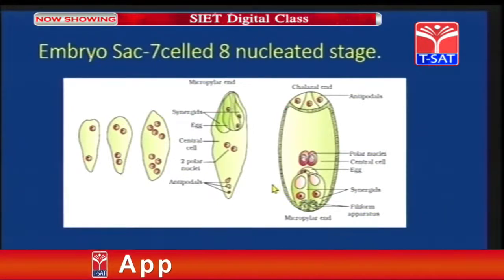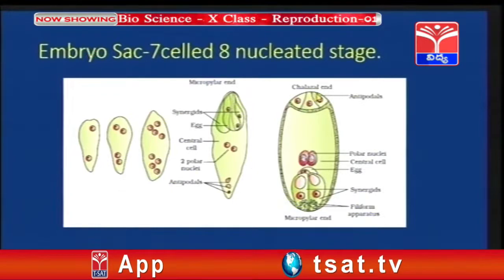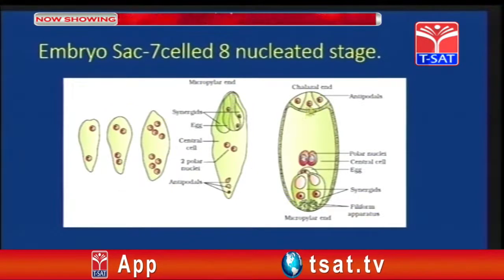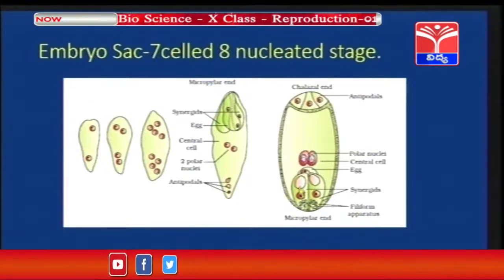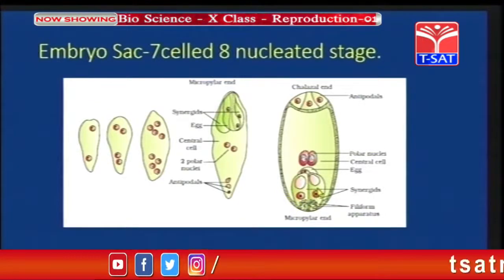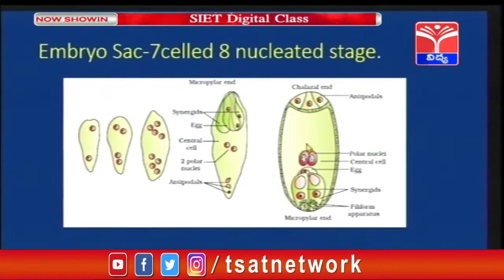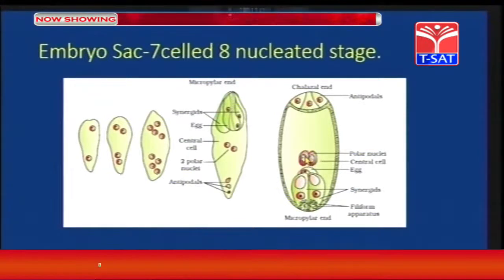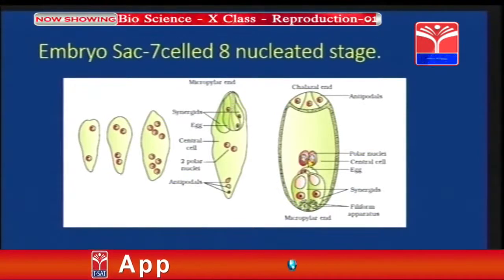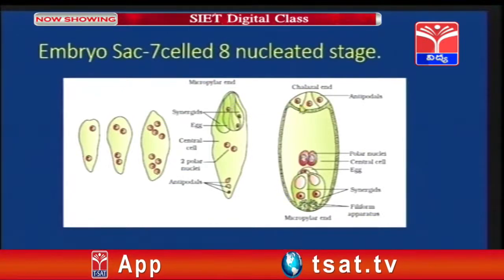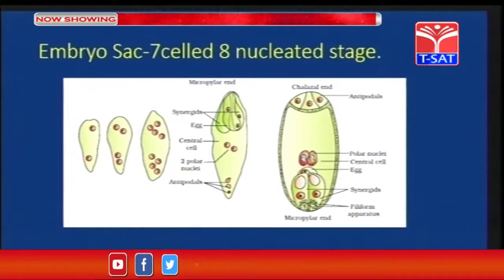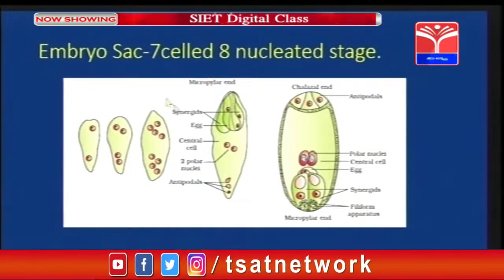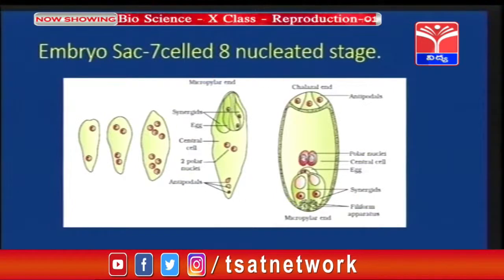So, children, please remember that the 3 cells developed towards the upper side are the antipodals, and the 3 cells developed towards the lower side are 1 egg cell and 2 synergids, and the remaining 2 polar nuclei develop into 1 central cell, that is, in 1 cell 2 nuclei are present. So, 3 cells towards the upper side plus 3 cells towards the lower side and 1 cell consisting of 2 nuclei. So, it is the 7-celled 8-nucleated stage.